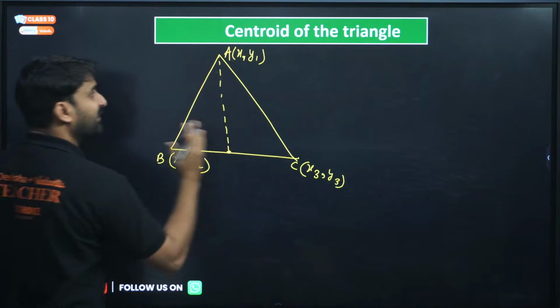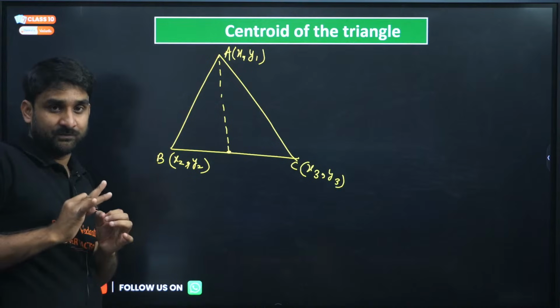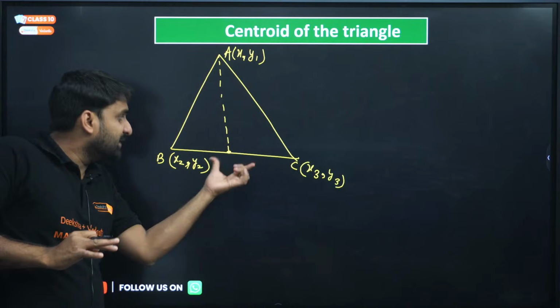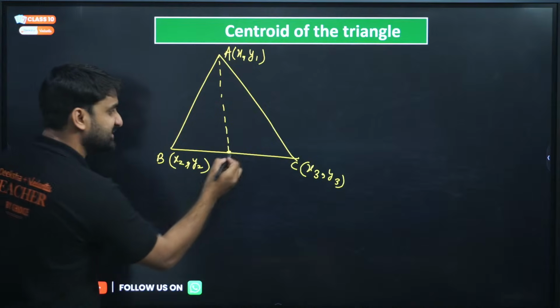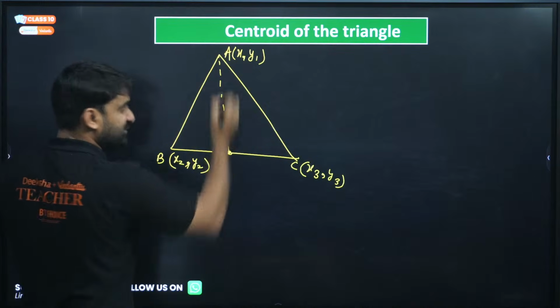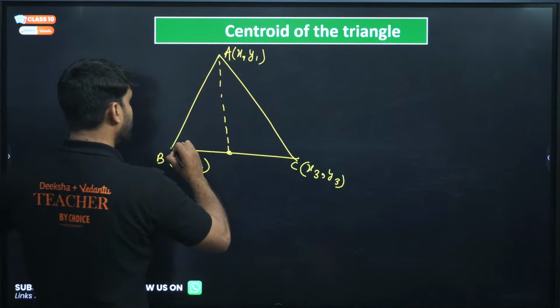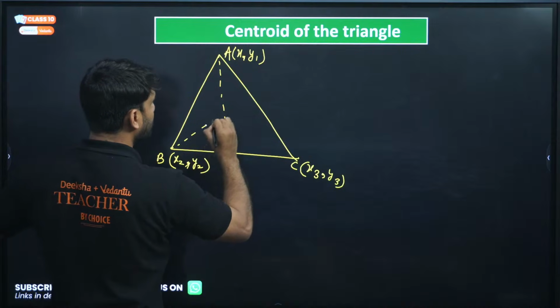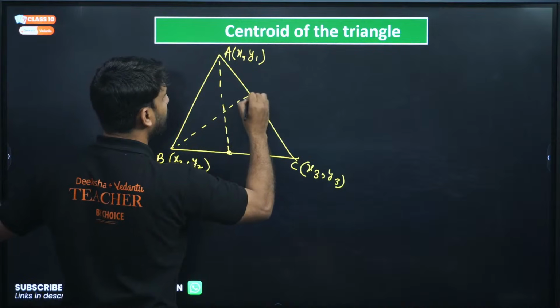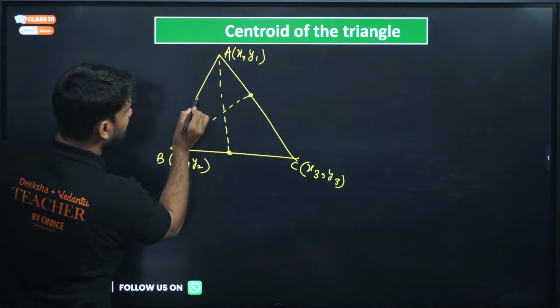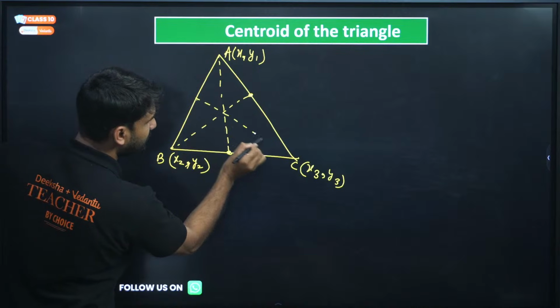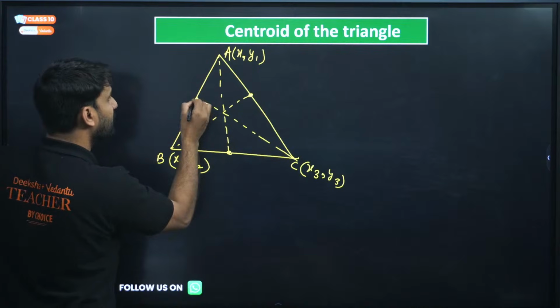The line that divides the side into two equal parts, meaning this is the midpoint, is called a median. We can also draw a median from this vertex, and one more median from this vertex.